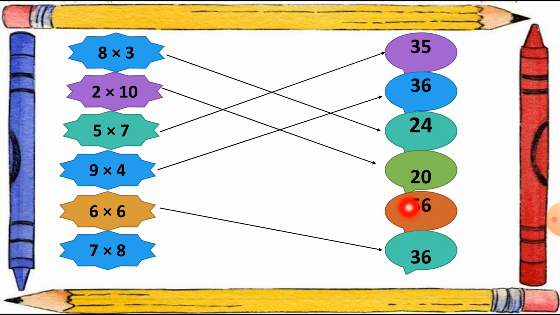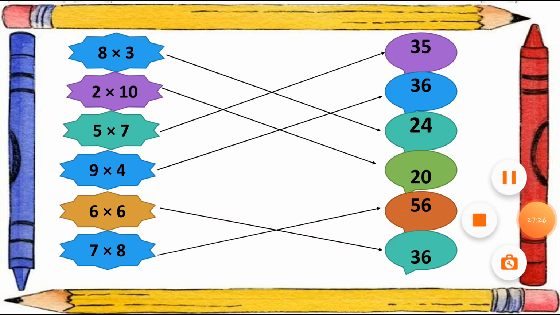This is the last one. So we have to match with it. 7 8s are 56. So this way we can connect the matching table. We can fill in the blanks. So you have to write down all the things into your fair book. It will be helpful to you. You have to write down the tables into your book and just remember the tables for the multiplication sums. It will be easy for you.